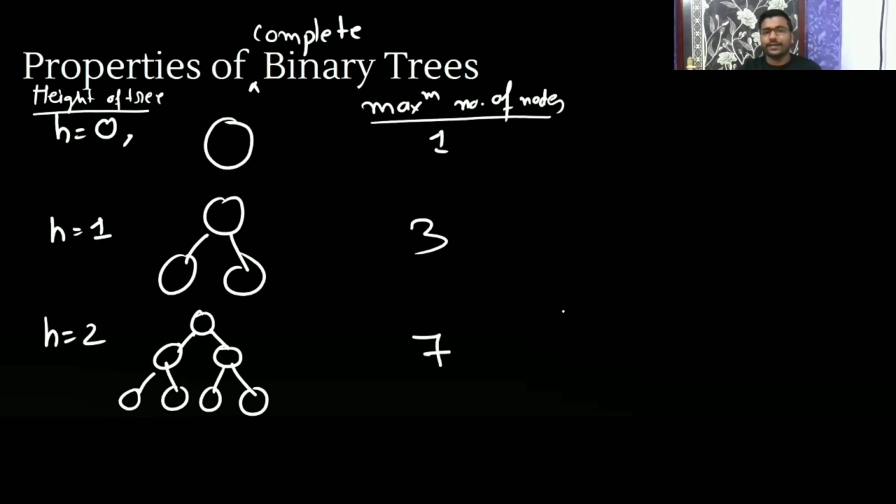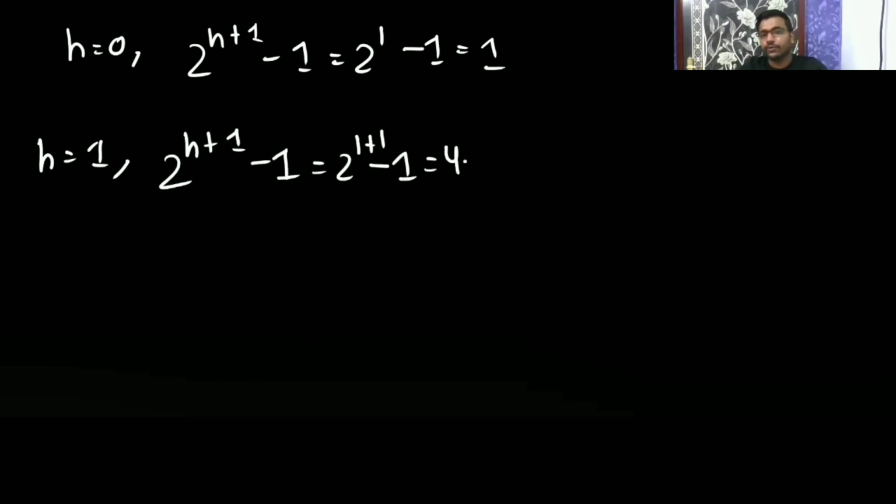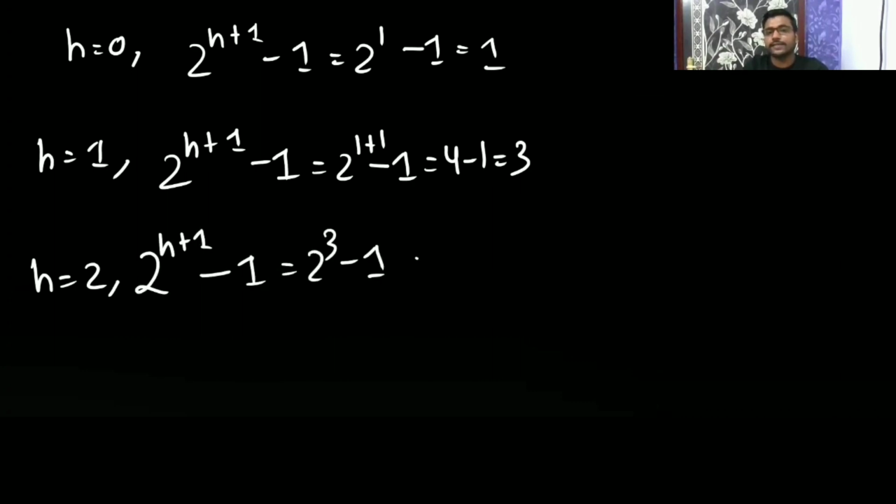So if you see here, the maximum is going to be 2 to the power h plus 1 minus 1. When height is 0, you get 2 to the power 1 minus 1, which is only 1. When height is 1, the maximum number of nodes is 2 to the power 2 minus 1, 4 minus 1, which is 3. Similarly, when height is 2, you get 2 to the power 3 minus 1, that is 8 minus 1, which is 7.